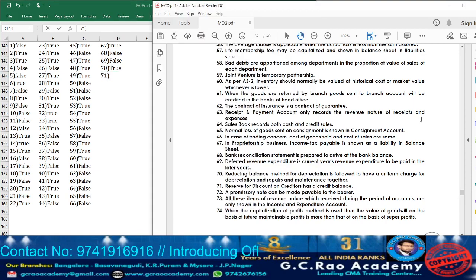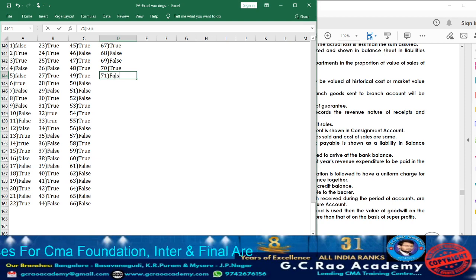Now let's move on to statement 71. What are they telling? Reserve for discount on creditors has a credit balance. Reserve for discount on creditors will be like an asset. So it will show a debit balance. No, it's not a credit balance. So accordingly, the statement they have given is false.